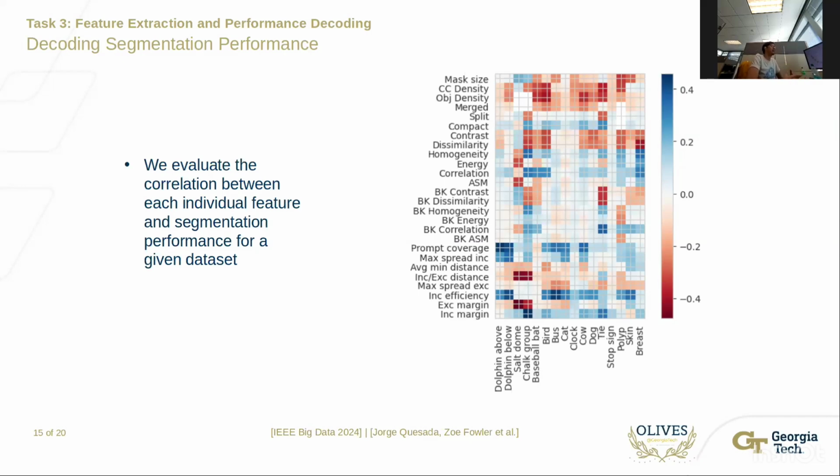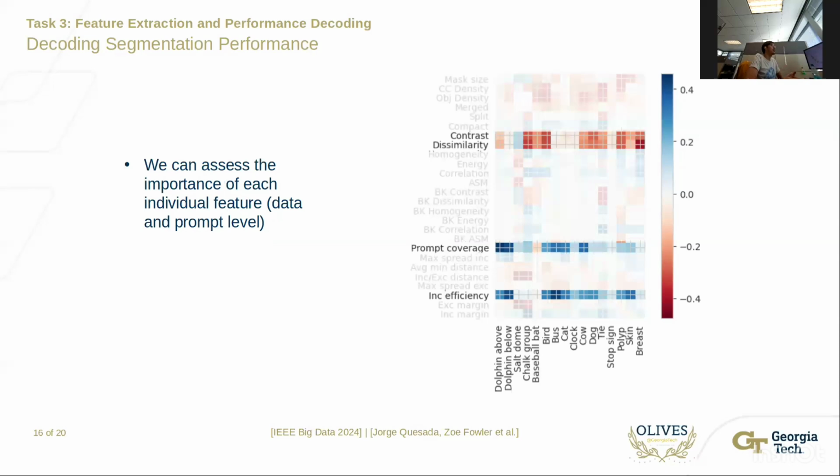We can analyze this plot both in terms of the features and in terms of the dataset. To analyze it in terms of the features, for example, we can look at data level features like contrast and similarity and see that they are very negatively correlated with prompting performance. This essentially means that objects with a lot of texture or a high level of contrast will usually be hard to prompt for the model.